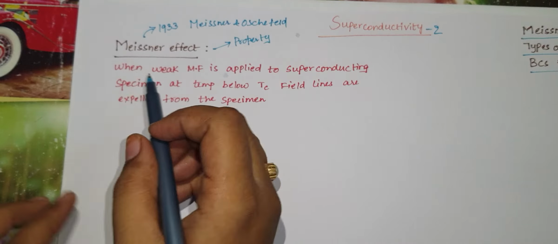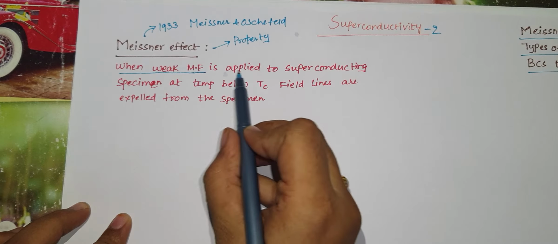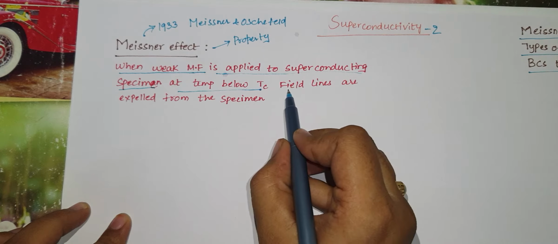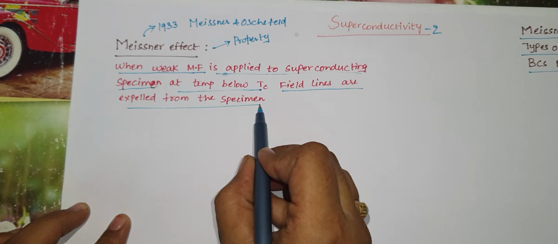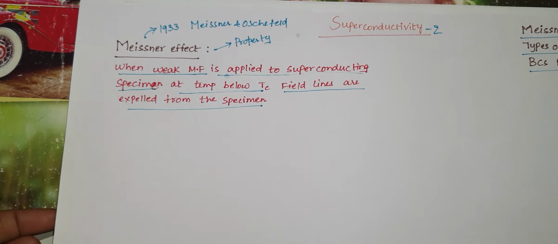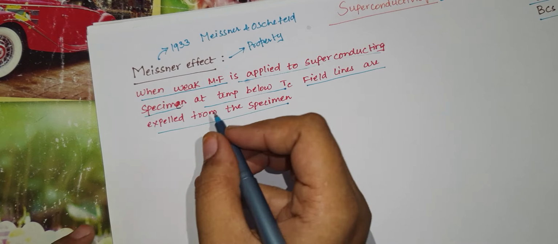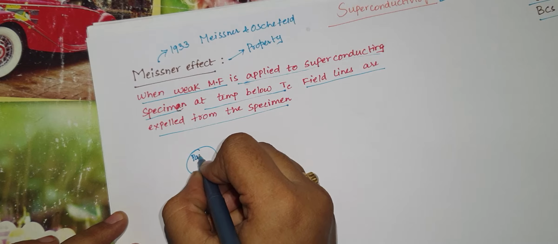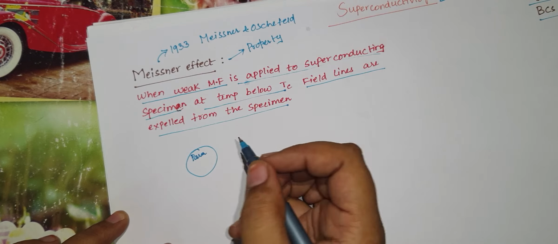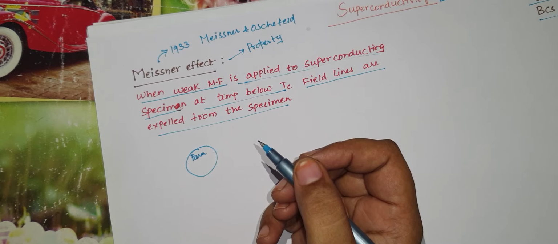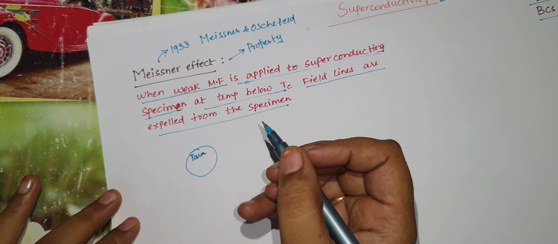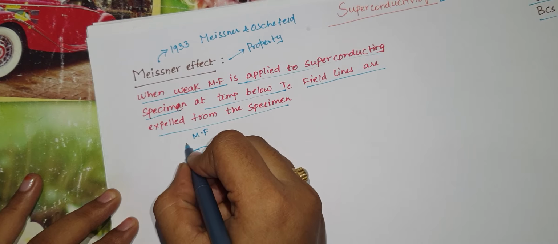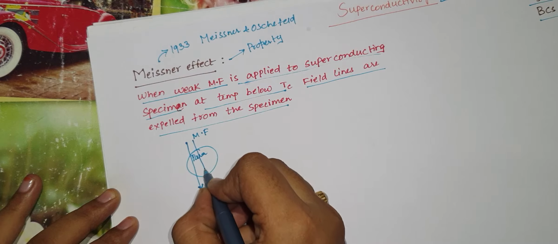Coming to its statement, when a weak magnetic field is applied to a superconducting specimen at a temperature below Tc, field lines are expelled from the specimen. What does that mean? If we consider a paramagnetic material initially, this is a paramagnetic material, and we already know paramagnetic materials allow the field lines to pass through them. If we apply a magnetic field to this paramagnetic specimen, the magnetic field lines pass in this way.